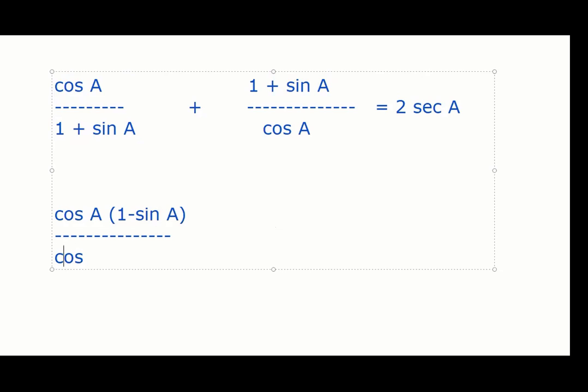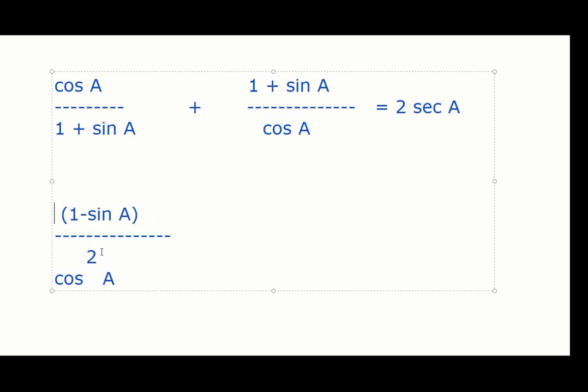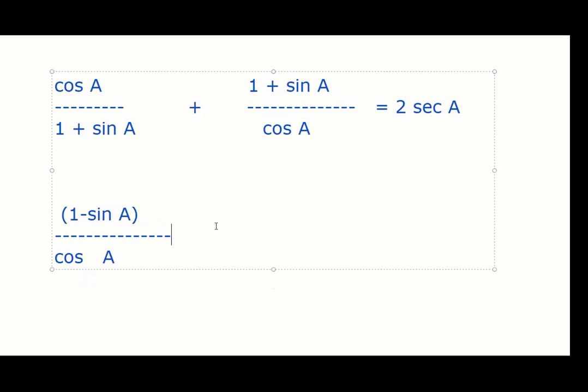And cos square A gives what? Cos A can be cancelled with cos square A. So what has it become now? The denominator is left with only cos A. So it becomes very simple, because here also cos A is there, right, guys? See, Tanishka, so cos A is cancelled with this cos A. We have only (1 minus sin A) by cos A.